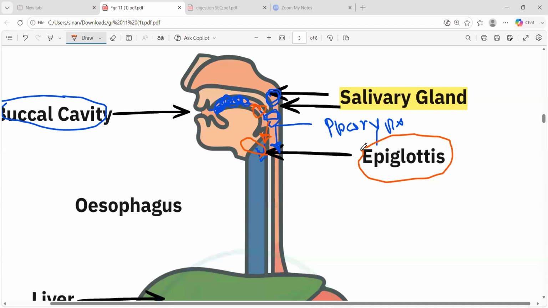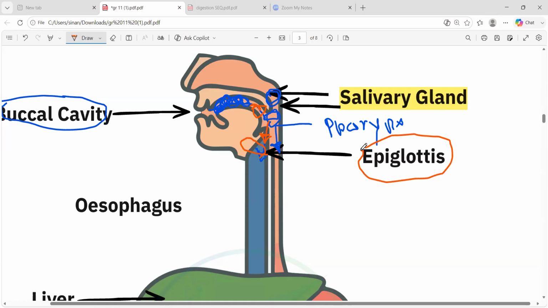But when the food is trying to move into this door, the food is not a respiratory gas, so the epiglottis can quickly identify that. After that, what does it do? It doesn't allow this food to move into the respiratory tract. So it quickly closes.